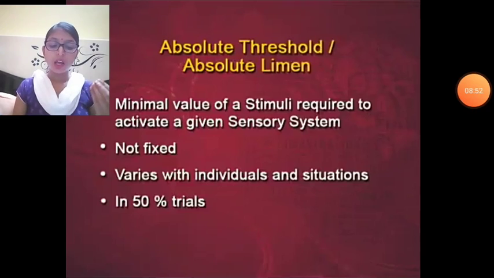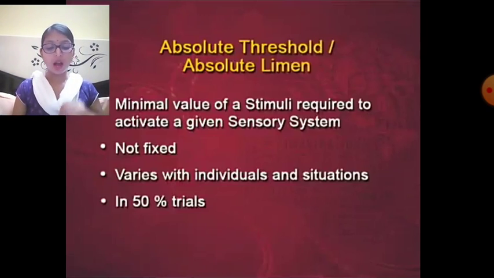So in this example, if you add a granule of sugar to a glass of water, you may not experience any sweetness in that water. So addition of a second granule to water may also not make it taste sweet, but if you go on adding sugar granules one after another, there will come a point when you will say that the water is now sweet. So the minimum number of sugar granules required to say that the water is sweet will be the AL. The sweetness is the AL.